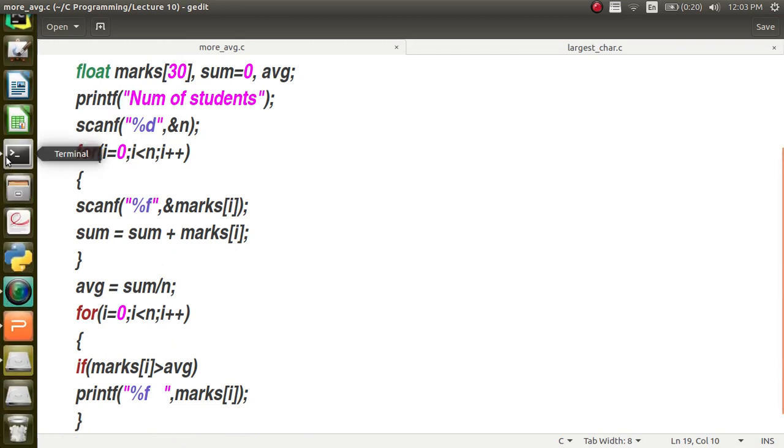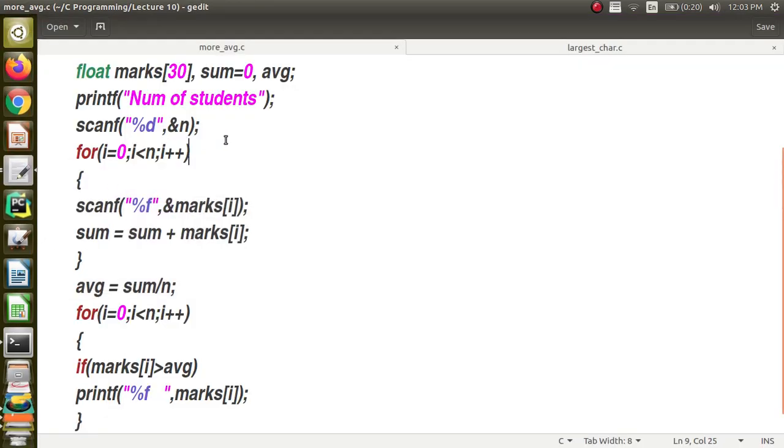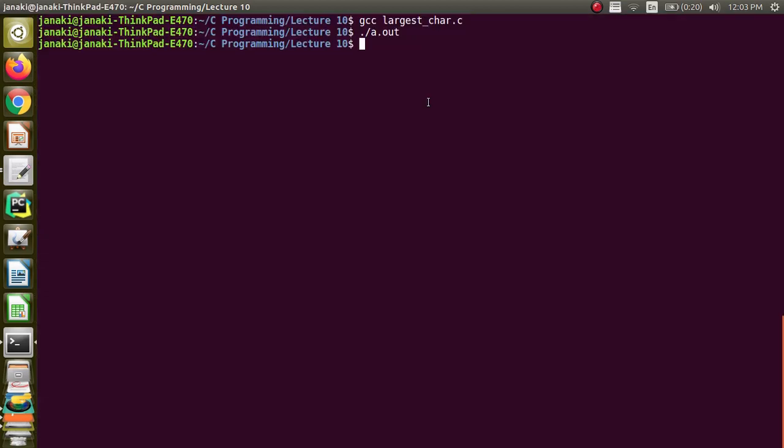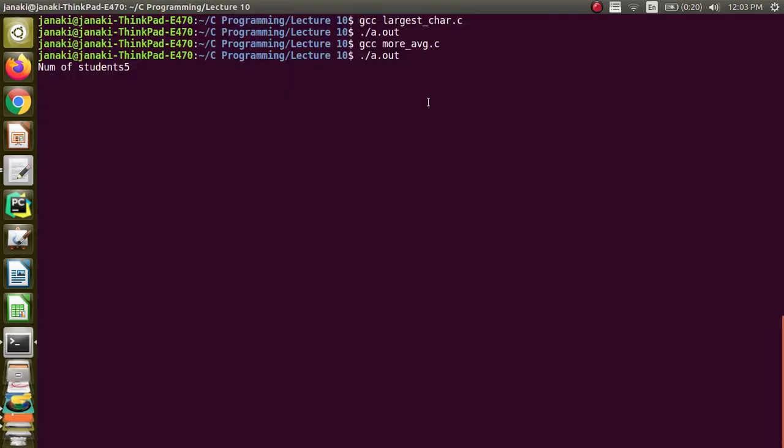Let me go to the terminal and show you. GCC. Okay, now I am going to execute. Okay, I compiled the wrong code. GCC max more average, right, and number of students is 5, and let me give the values whichever I gave here: 75, 43, 9, 104, 33. This is just for example, so don't bother about that 104.